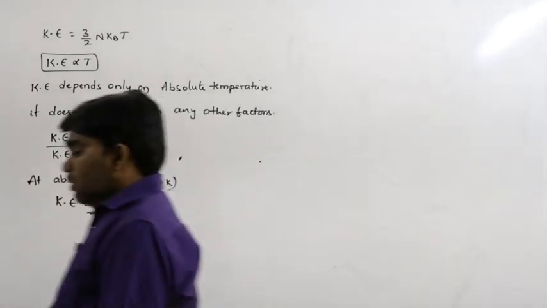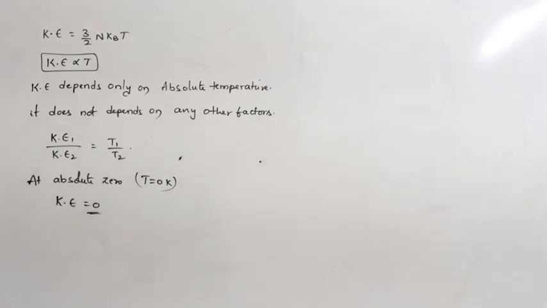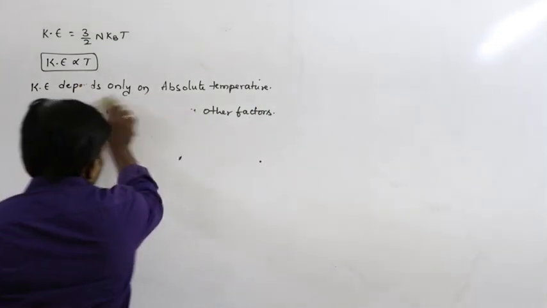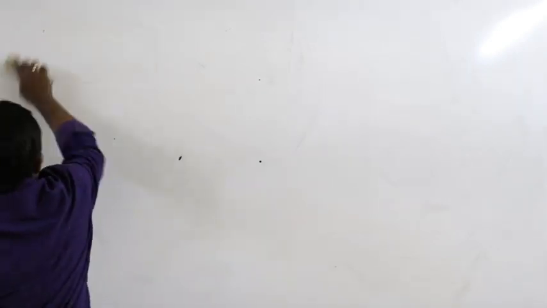So next we can discuss the various speeds of gas molecules. How can you find the speed of a gas molecule?